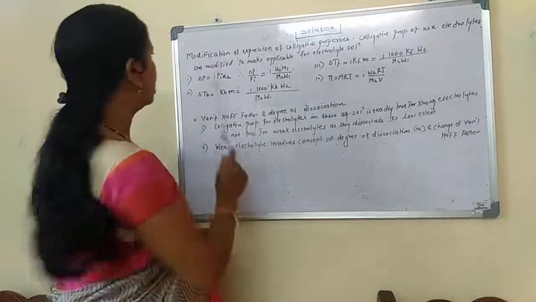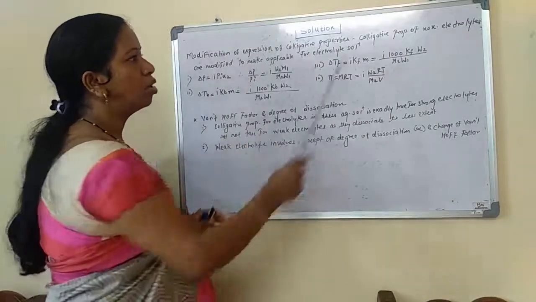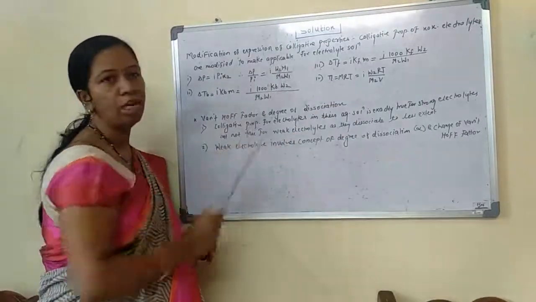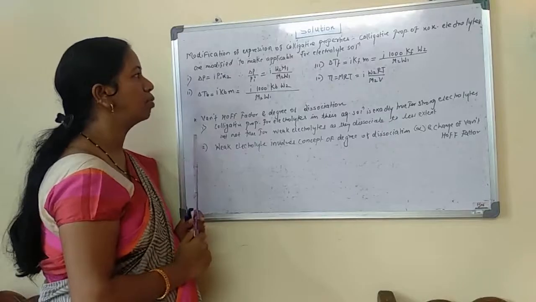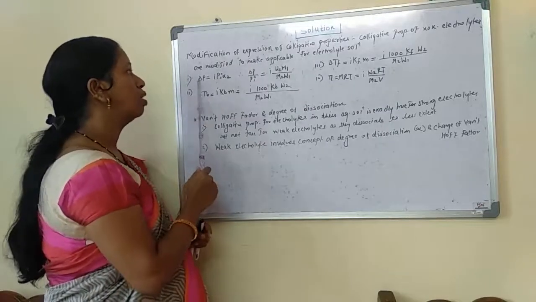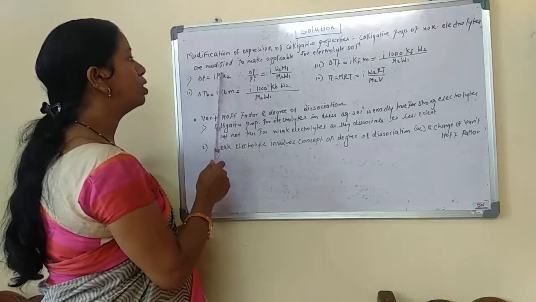Here we have the next topic, the modification of the expression of colligative property. The colligative property of a non-electrolyte is modified to make it applicable for the electrolyte solution. We have the lowering of vapor pressure, ΔP equal to P10X2.